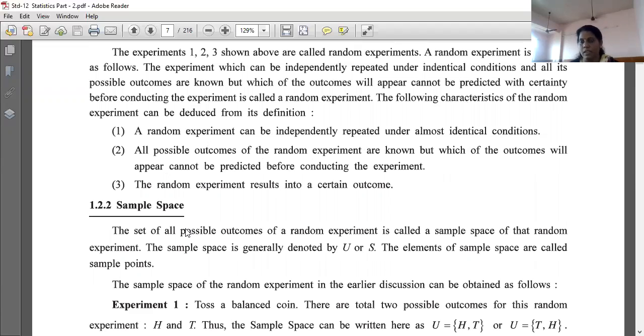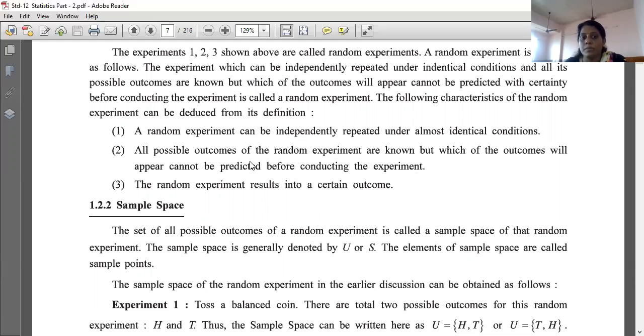If we want head, we are tossing that coin again and again until tail comes. Right, we want tail, so until tail comes we keep tossing, and we can't say after how many tosses we will get a tail, right? So a random experiment can be independently repeated under almost identical conditions.